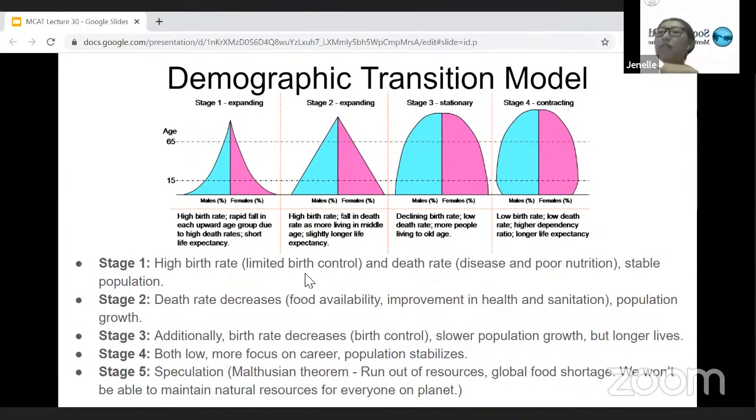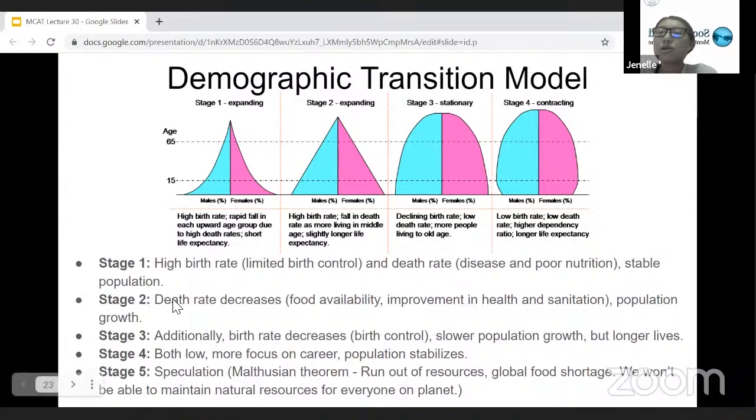So they have limited resources. And so, limited birth control contributes to that high birth rate. And then also the high death rate because of disease and poor nutrition in that population. But both of these high values end up leading to a stable population. So it creates this kind of pointy triangle at the top.